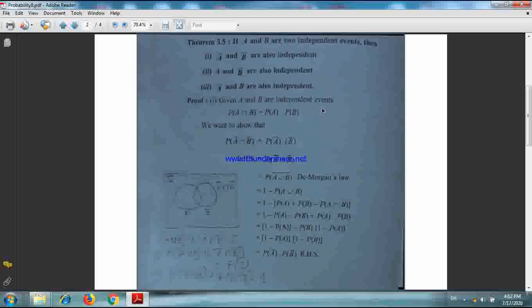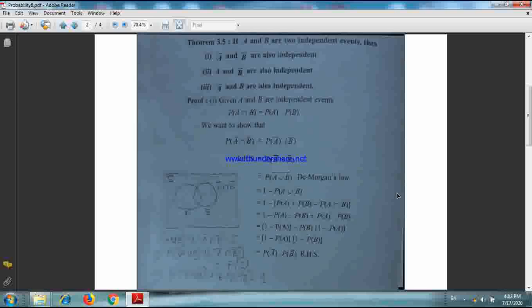The events are independent, not mutually exclusive. So as they are not mutually exclusive, some common area will be there, and we are definitely not disjoint, so some common area will be there. And which area is A bar intersection B bar? These horizontal lines, this horizontal line area is A bar intersection B bar. A bar intersection B bar is nothing but S minus A union B.